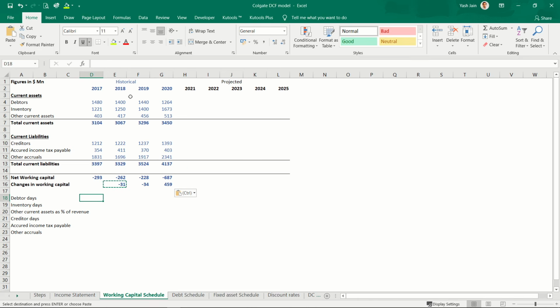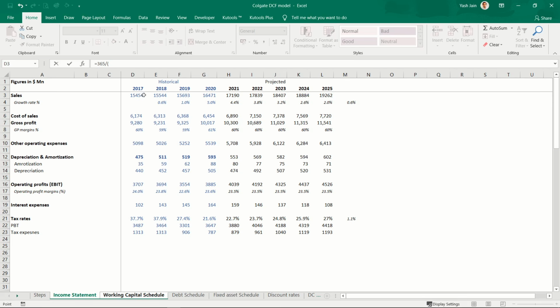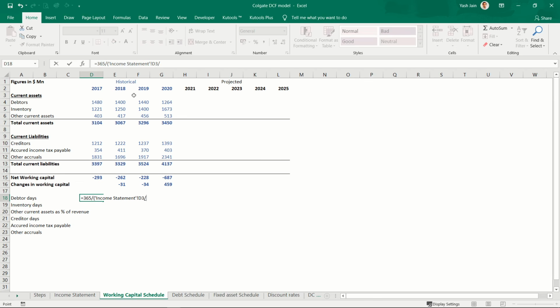Now I need to project these things: debtors, inventory, other current assets. For that I need to calculate debtor days, inventory days, creditor days, etc. So let's calculate these. So debtor days is 365 divided by sales, that is this one, divided by debtors. You can take average debtors or you can take this closing balance. Since this is in a very tight range, averages won't be very different. So if you want, you can take average or you can put it on closing balance also. It will not impact your calculations much.